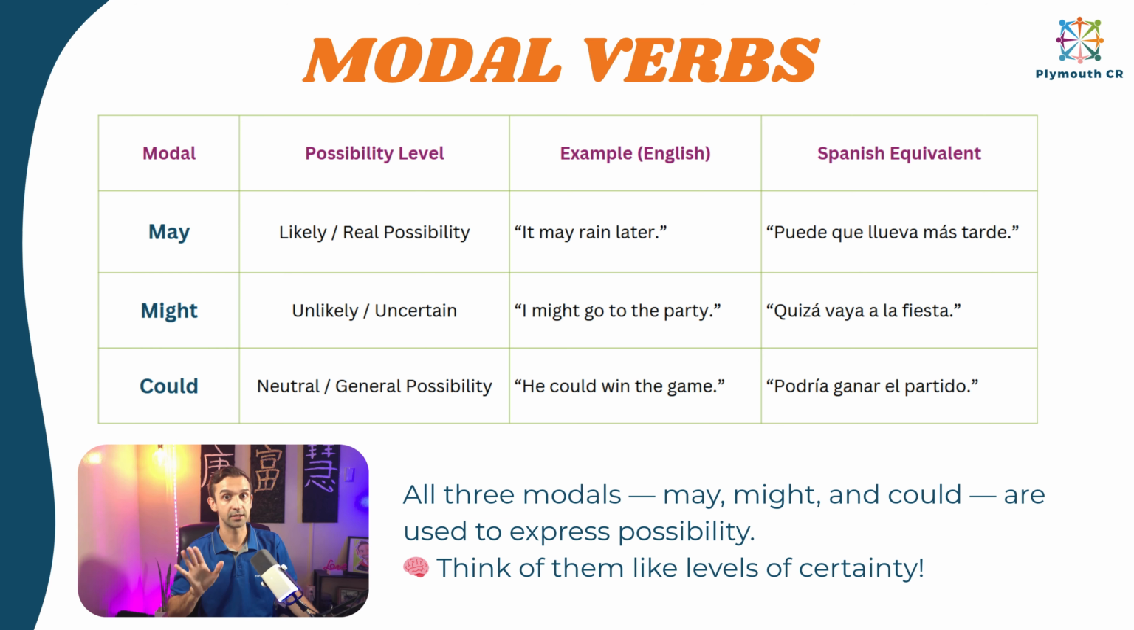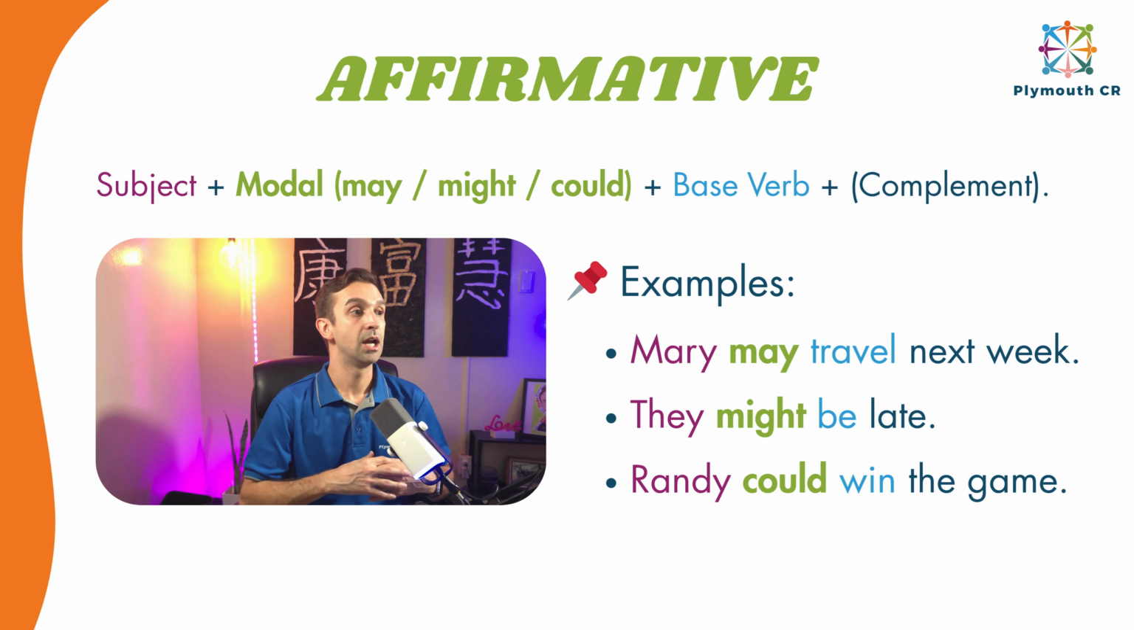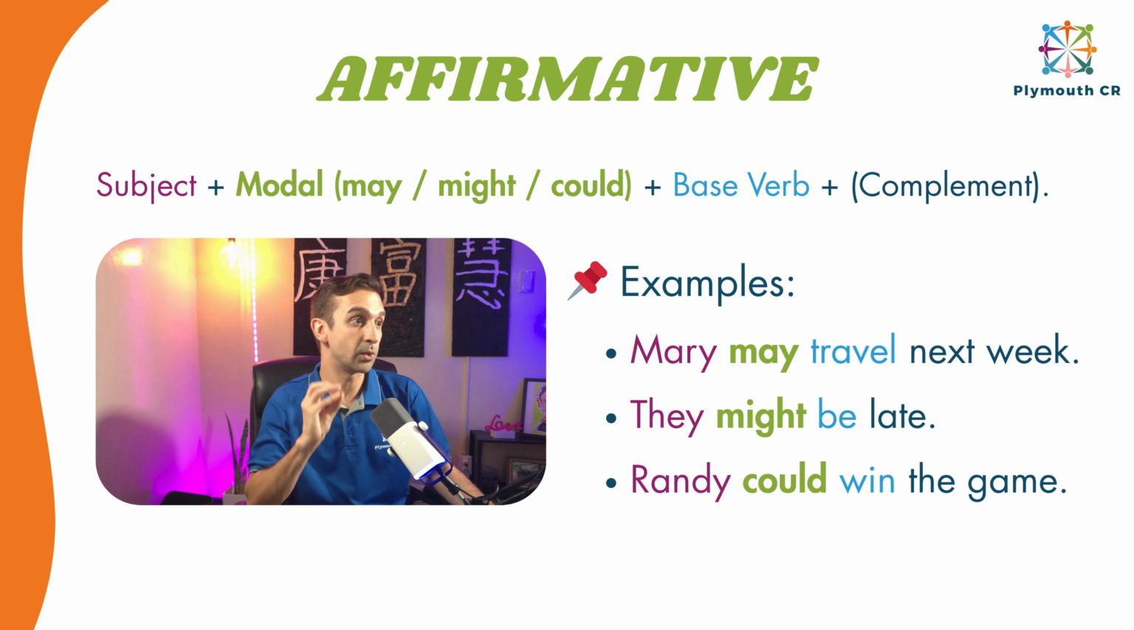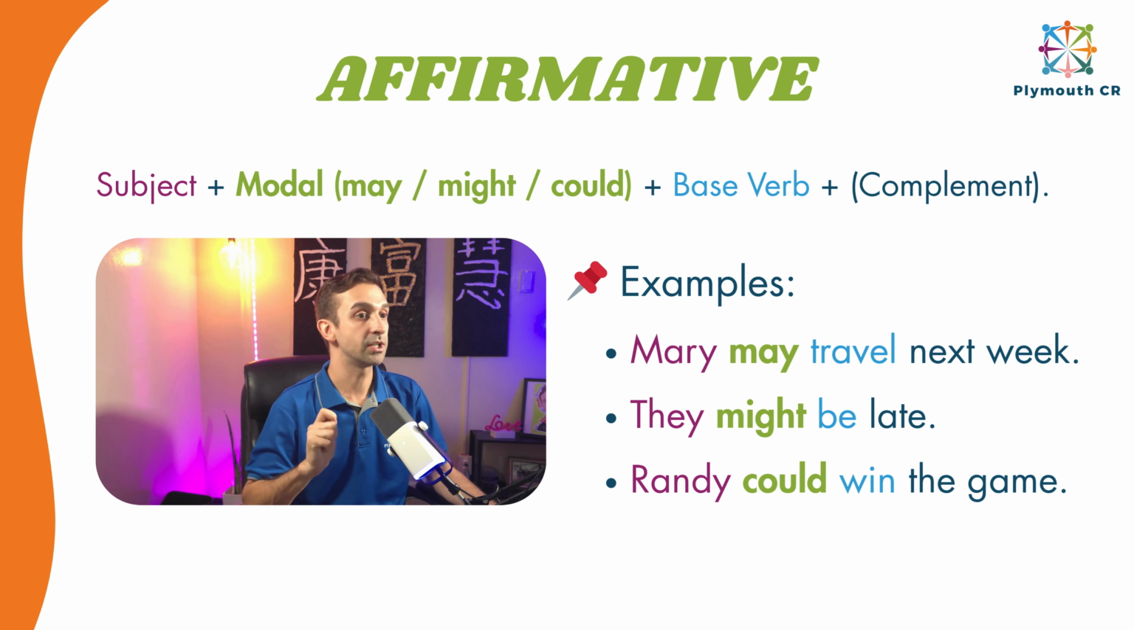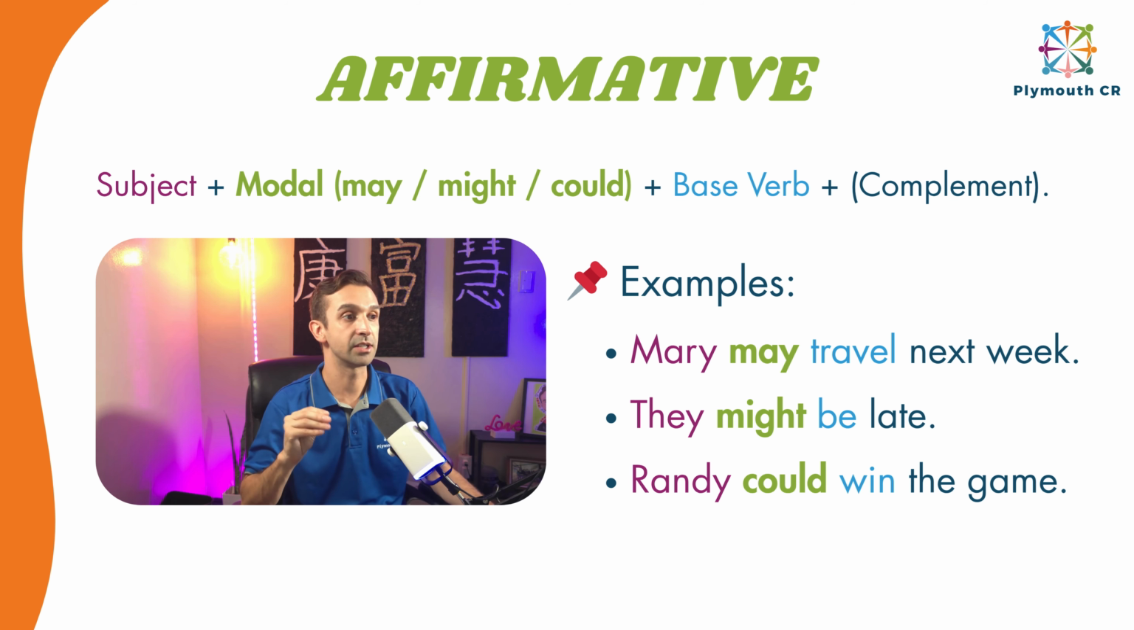And now in the next slides, I'm going to be talking about the structure as usual. Now, having this clear, the affirmative structure is going to be the same for the three different modals, right? So we're going to have the subject, then we're going to have the modal auxiliary verb, may, might, or could, and then we're going to use the verb in the base form, and then the complement. And I have three examples in here with all these different colors so that you can relate them. So Mary may travel next week is following that formula. They might be late, or Randy could win the game, all right?